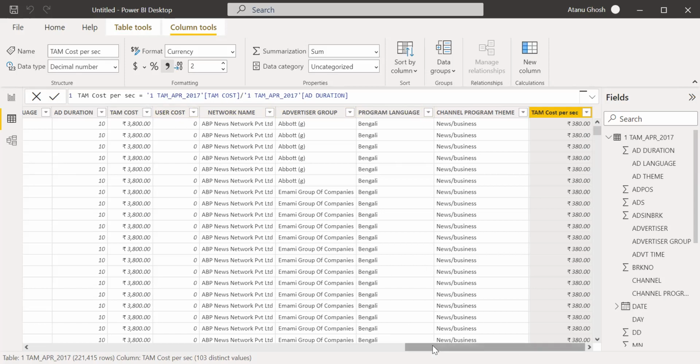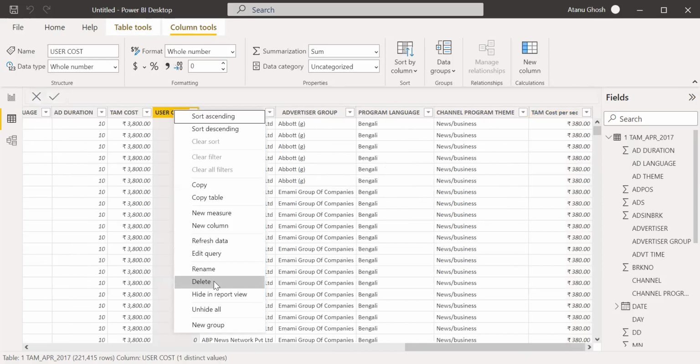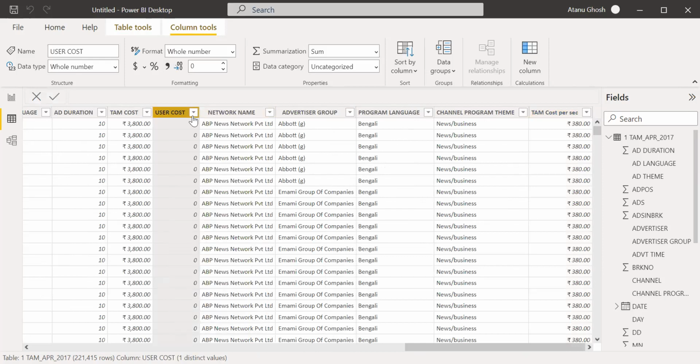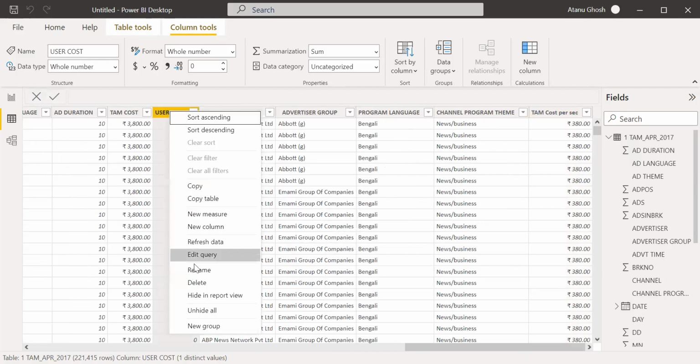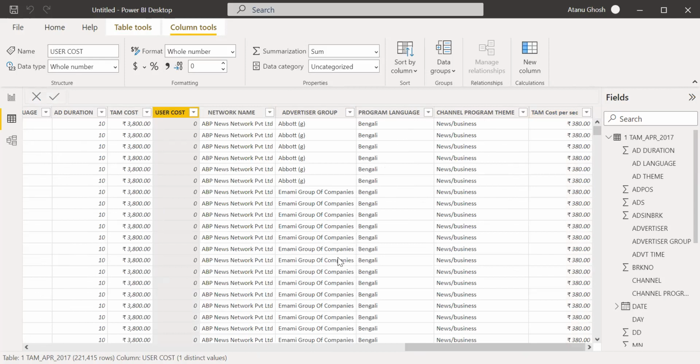It's zero actually. Following Suman's suggestion, I can actually delete it from here. If you want, you can. So there is no other value. Let me check. User cost has no other value, only zero value. Yes. So I can actually delete it from here instead of going back to the original data set.